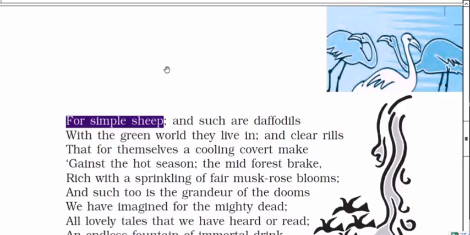The mid forest brake. Okay, mid forest brake. Brake, you can say, is a dense thicket. The mid forest brake rich with a sprinkling of fair musk rose blossoms. You can see a small part of the brake. The mid forest brake is rich with, or the forest that is very dense.